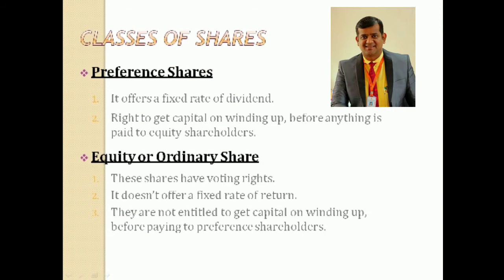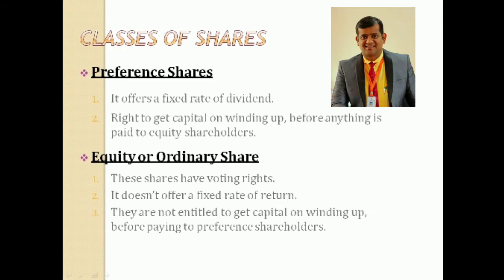So I said winding up of the company is nothing but closing down of the company. So at the time of closing down of the company, preference shareholders are entitled to get first priority for the settlement of their capital.